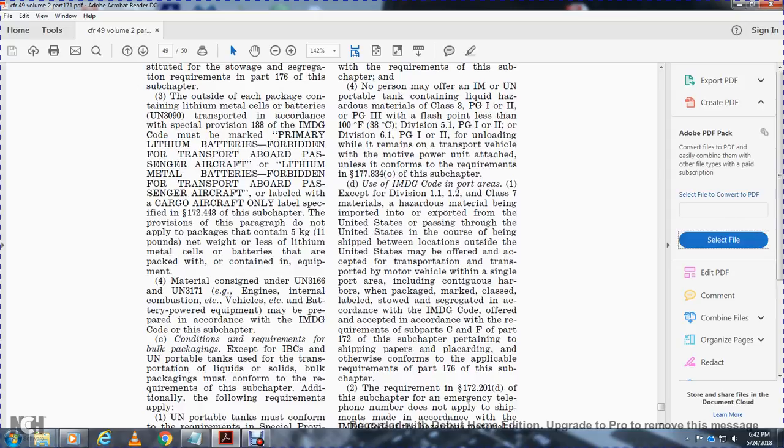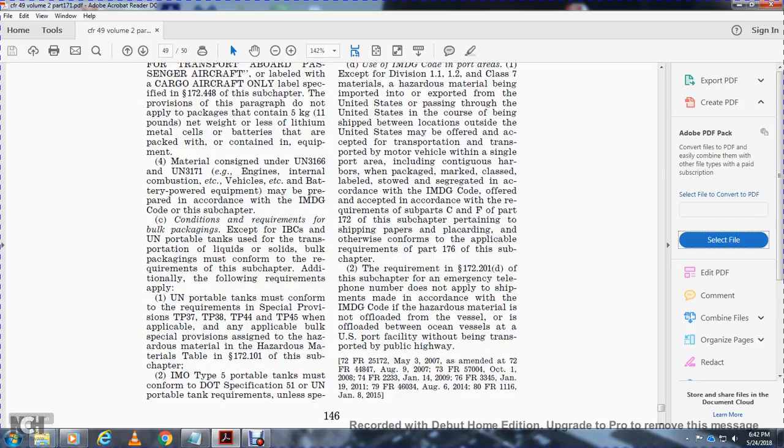The condition requirements for the bulk packaging, except for the IBC with the UN portable tanks used for the transportation of liquids to solid of the bulk packaging, must conform with the requirements of the subchapter additional with the following requirements applying. The UN portable tanks must conform with the requirements of the special provision TP 37, 38, and 44 with the 45 when the applicable bulk.